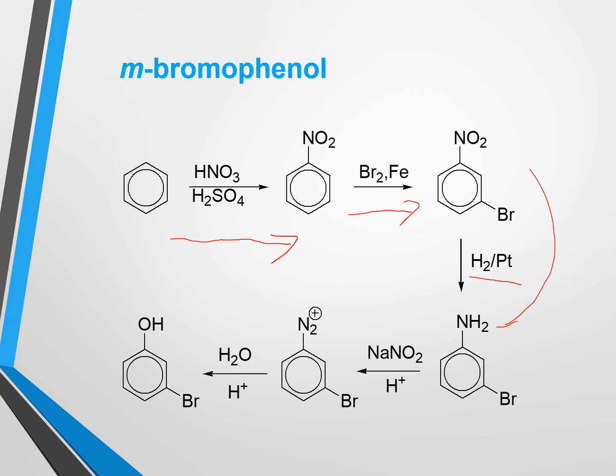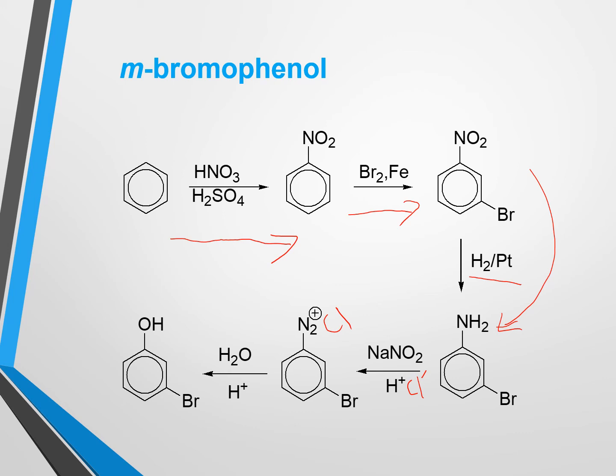So after reduction we will get meta-bromoaniline, and after that we can go for a diazotization reaction using sodium nitrite and hydrochloric acid. So using sodium nitrite and hydrochloric acid, that is after diazotization, the amino group will be converted to diazonium chloride group, and after that we can go for